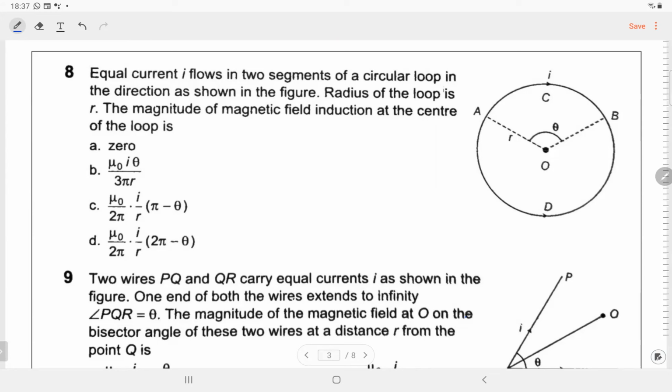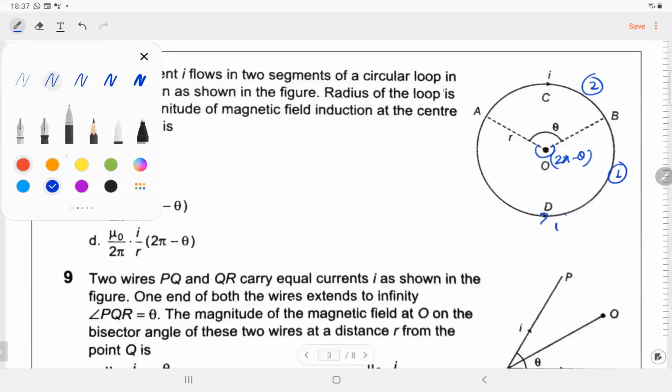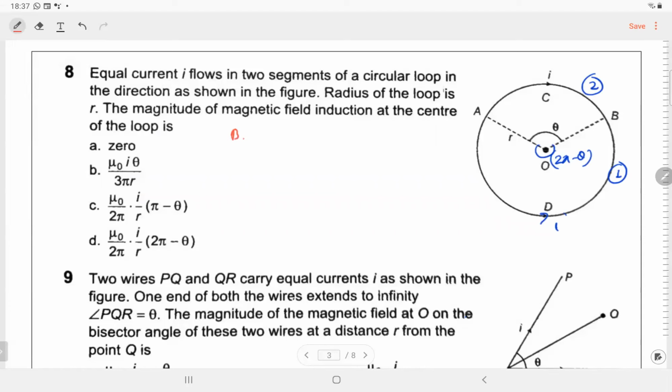Number 8, equal current I flows in the two segments of the circular loop in the direction as shown. So if the upper angle is theta, then the lower side angle will be 2 pi minus theta, and we need to calculate the separate magnetic fields and then the resultant, B1 and B2. B1 is how much?